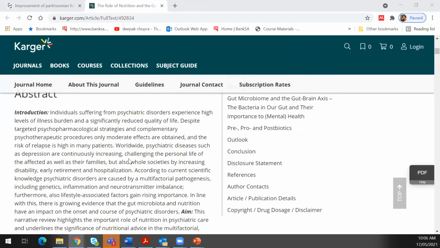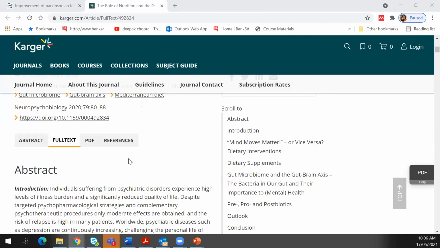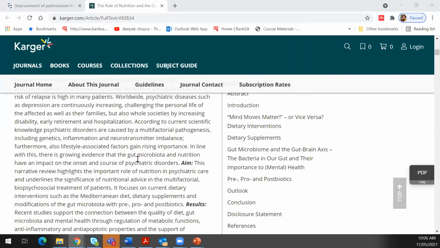This is the one. I think even a PDF is available if you want to have a look.